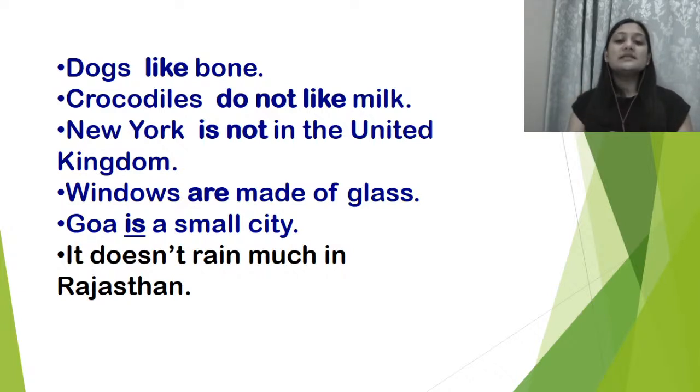Goa is a small city. So at least in India, oops, it's a small state. I'm so sorry, I have made a mistake there. Goa is the smallest state. It doesn't rain much in Rajasthan, right? So these all are general truths or basic facts about each one of the things.